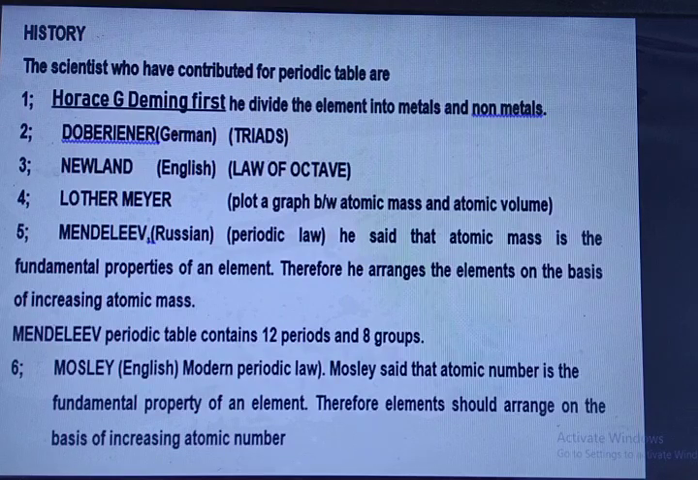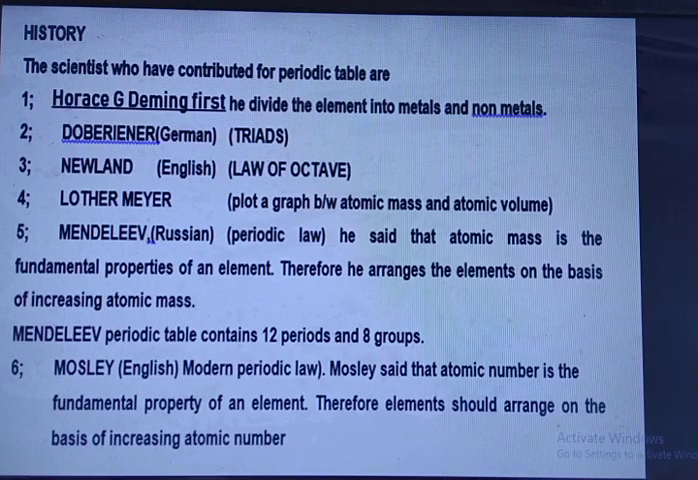After then Mendeleev, a Russian chemist, had given the periodic law. He said that atomic mass is the fundamental property of an element. Therefore, he arranged the elements on the basis of increasing atomic mass. Mendeleev's periodic table contains 12 periods and 8 groups. After then Moseley, modern periodic law. Moseley said that atomic number is the fundamental property of an element. Therefore, elements should be arranged on the basis of increasing atomic number.